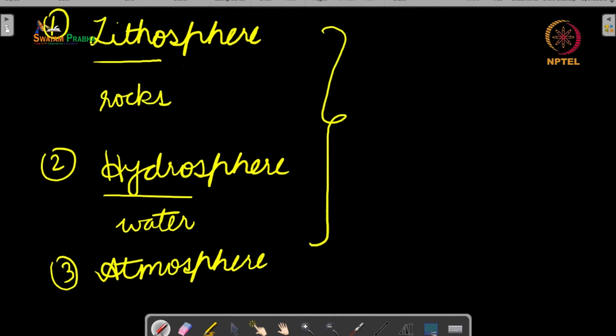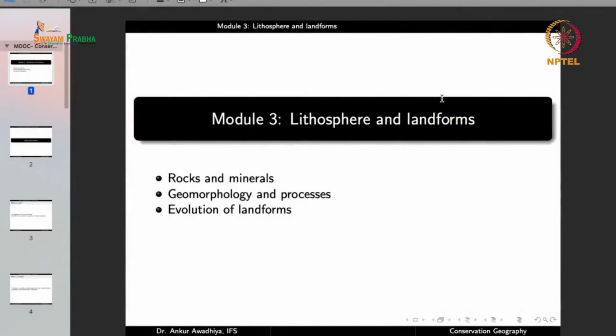And all these three together lead to the working of the biosphere or the living sphere. So essentially, we have 4 different spheres on this planet: the solid sphere, which is the lithosphere, the liquid sphere or the hydrosphere, the gaseous sphere or the atmosphere, and the living sphere or the biosphere.